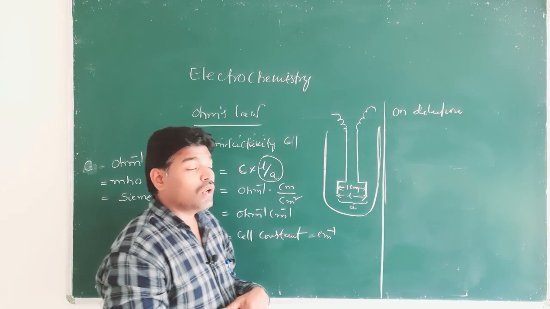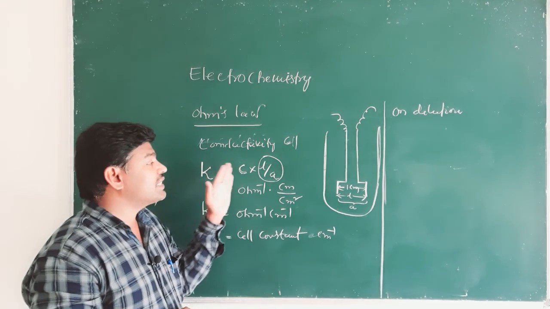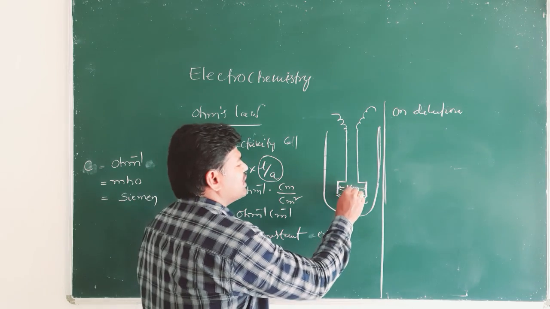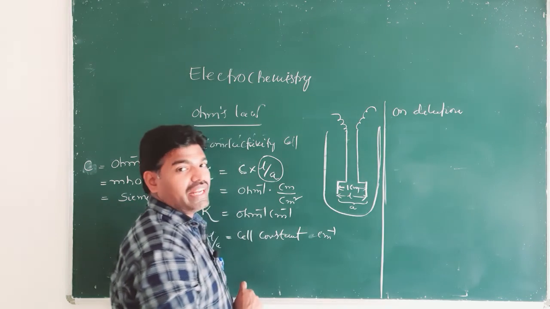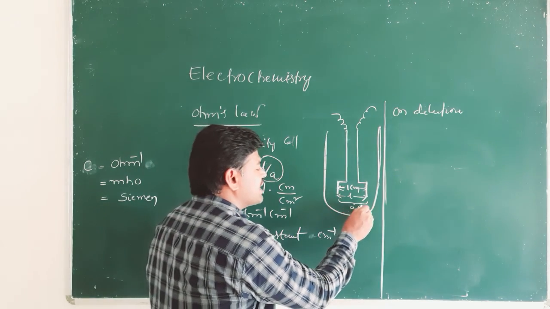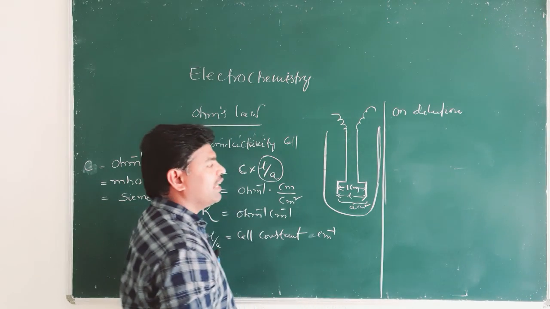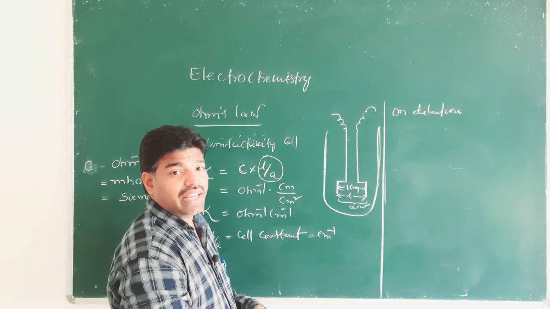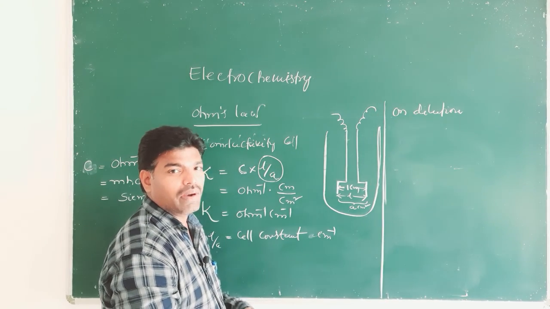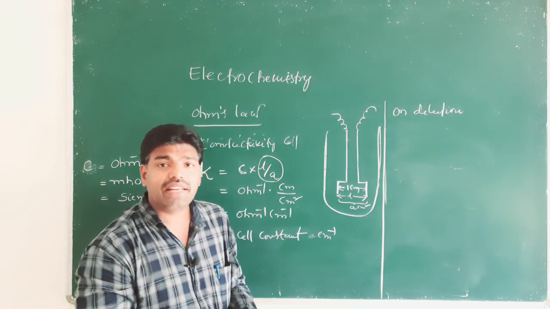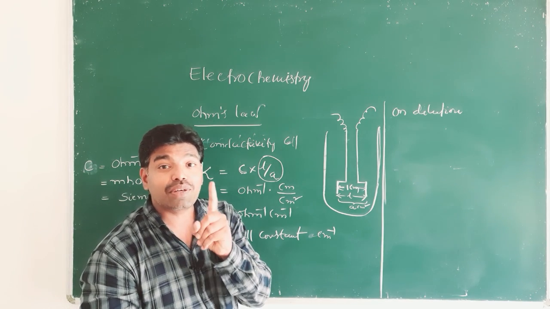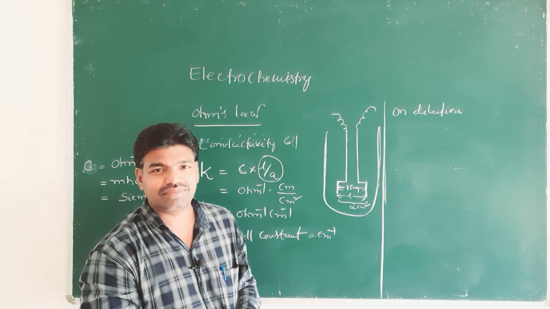If the unit length is 1 centimeter and the unit cross sectional area is 1 centimeter square, then the volume of the solution is 1 centimeter cube. That is, specific conductance is the conductance of 1 centimeter cube of solution.